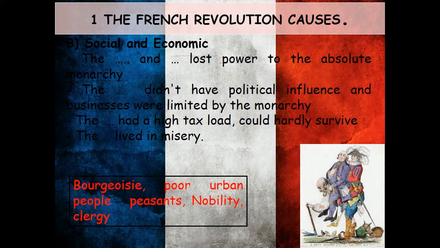B. Social and economic causes. Look at the image. Can you identify the characters? Try to fill in the gaps with the following words: bourgeoisie, poor urban people, peasants, nobility, clergy. The blank and blank lost power to the absolute monarchy. The blank didn't have political influence and businesses were limited by the monarchy. The blank had a high tax load, could hardly survive. The blank lived in misery.